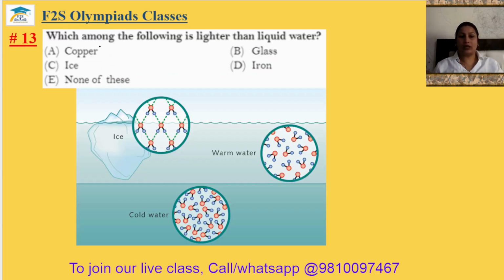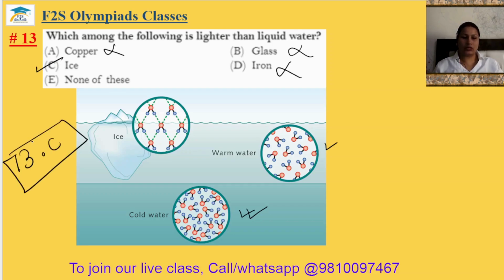Question number 13. Which among the following is lighter than liquid water? So you can see copper cannot be, all the metals are heavier than water, glass is heavier than water, iron is heavier than water. And ice, you can see the cold water is the heaviest, and then the warm water, but ice is lighter than the water. Option C. The 13th answer will be option C.